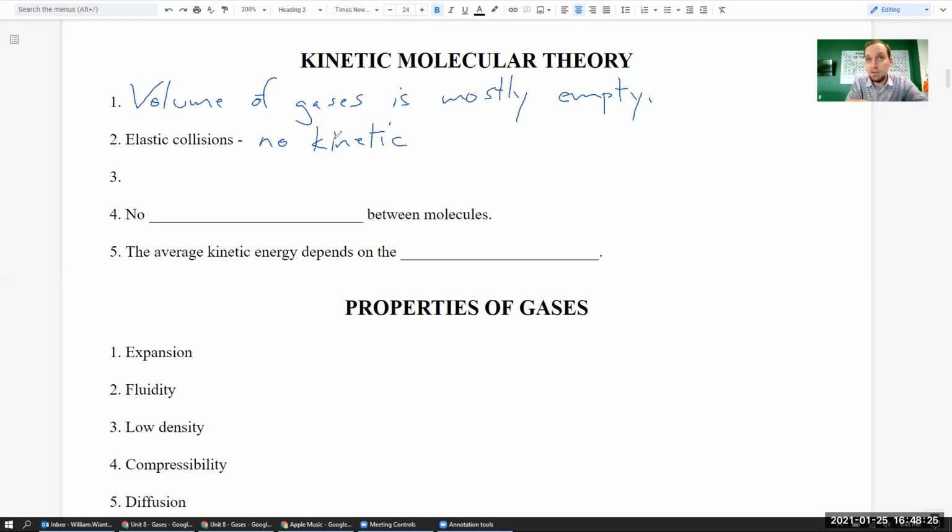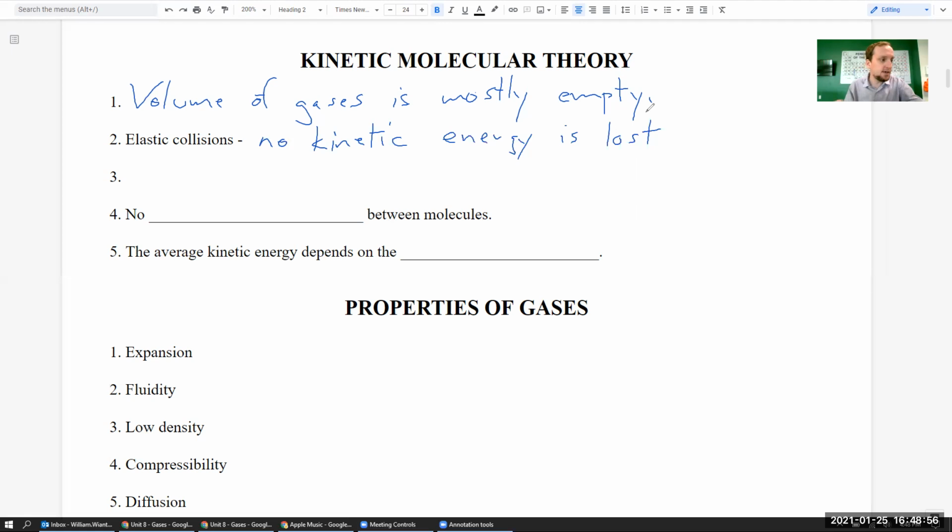In a gas scenario, when two gas particles collide, they are elastic, meaning no kinetic energy is lost. They're going to bounce off, and they're going to continue going in a new direction, but with the exact same velocity, or speed, I should say, as they were before. They're not going to lose any speed whatsoever. They're going to bounce off. Think of two really hard marbles, and you bounce them together, and they're just going to go off in a new direction, again, with no loss of speed.